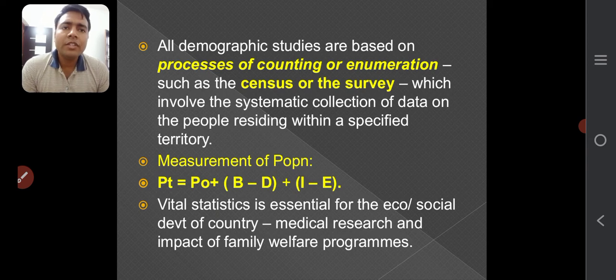Now, all demographic studies are based on processes of counting and enumeration, such as the census or the survey. As I told you earlier, these demographic studies are related to quantitative analysis when we talk about formal demography, because it is a systematic collection of data. Now, measurement of population is given there. Vital statistics are essential for taking the data, and by this we find out how much population there is and what things are required to be done by a country.